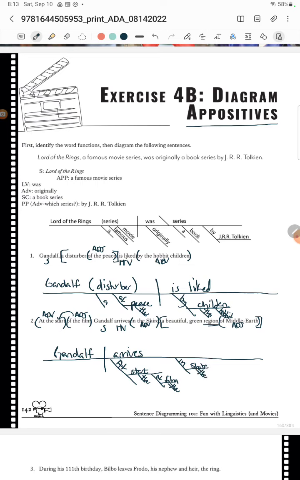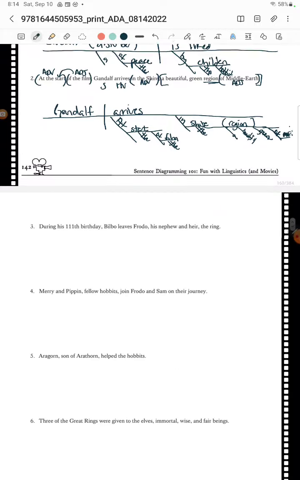And then the Shire is apparently the region. And it is a region. It is a beautiful region. Oh, it's a green region. And it is a region of Middle Earth. So that is how you diagram number 2.